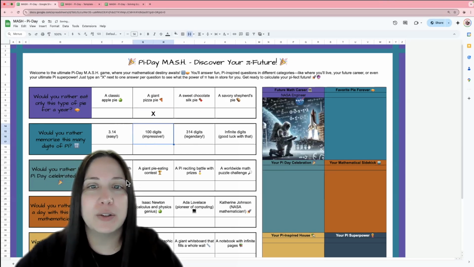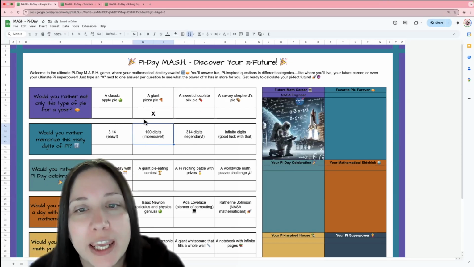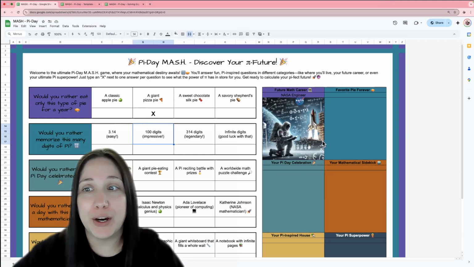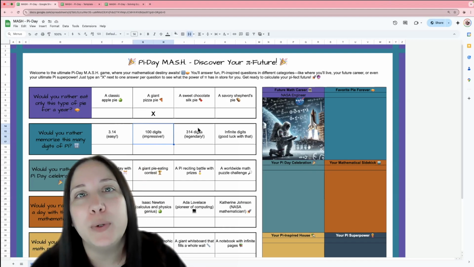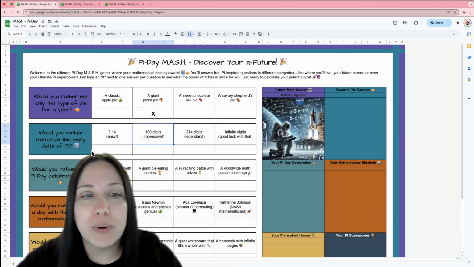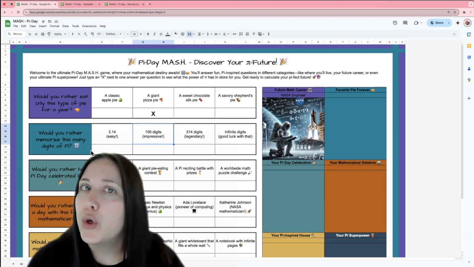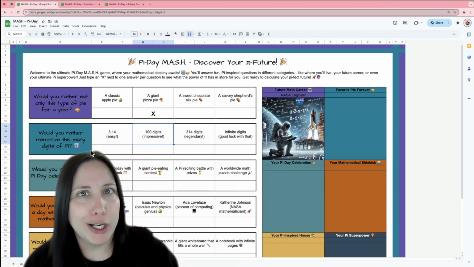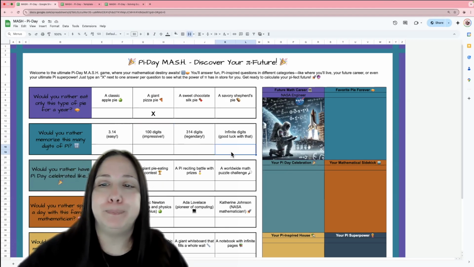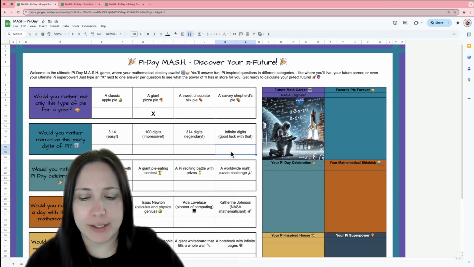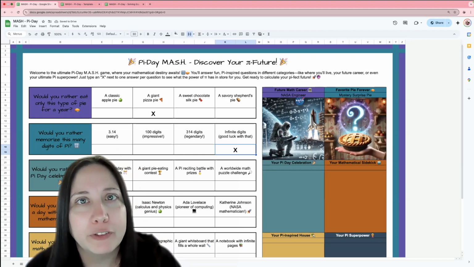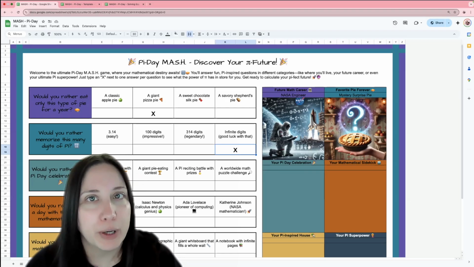When they type in an X, so this student would rather have a giant pizza pie for the rest of their life, so they get their future math career. So this student's fortune would be that he would be, or she, a NASA engineer. The next one, right? Would you rather memorize this many digits of pi? 3.14, which is easy, 100 digits, which is very impressive, so on and so forth. So let's say this student wants to memorize an infinite number of digits, impossible, but this is what they aim to do. This student's favorite pie forever would be a mystery surprise pie.